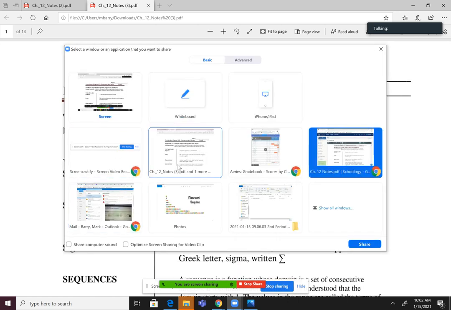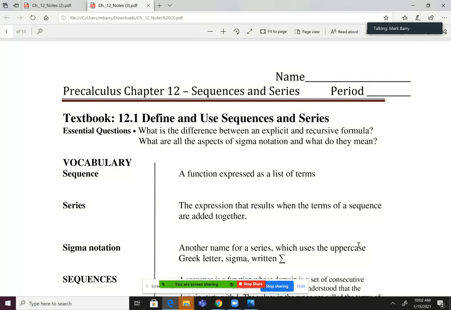All right, so let me share my screen here. Okay, so this next chapter is called Sequences and Series. This is actually chapter 12, which may surprise you because we just did chapters 1, 2, 3, and 4. So now we're jumping to 12. Why are we doing that?